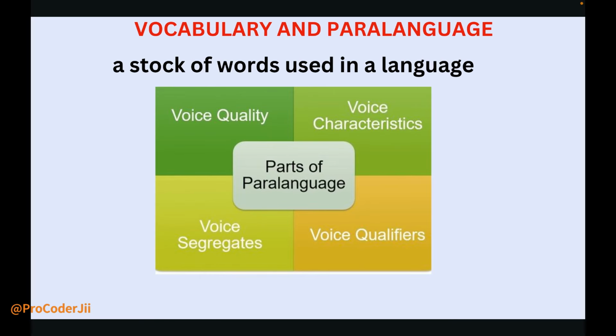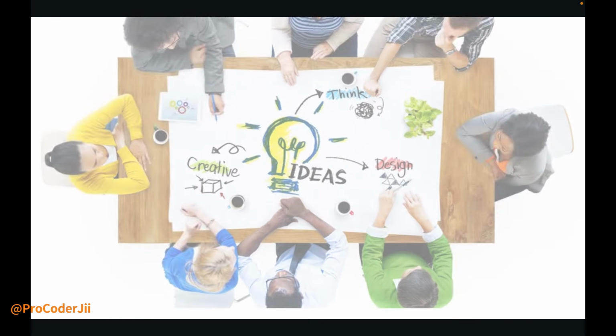Vocabulary means a set of words. And paralanguage is a stock of words used in a language, like voice quality, voice characteristics, and voice qualifiers. This topic is not important because it's just a topic, not any type of physical skill. So you just read it as per your exam importance.